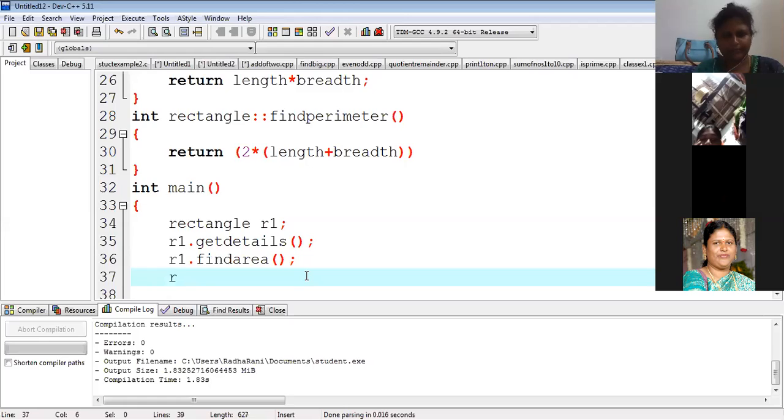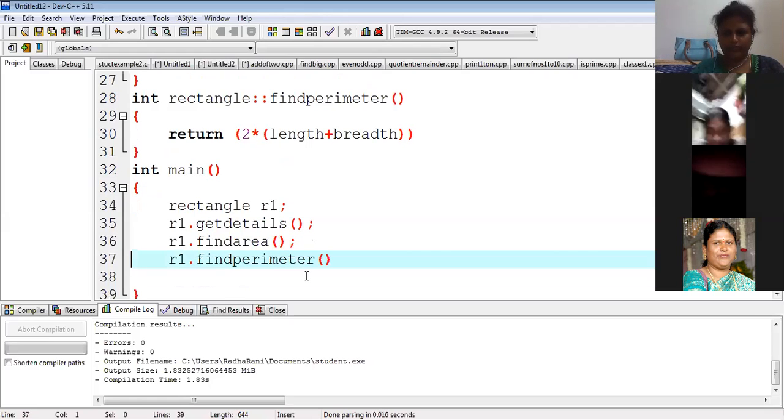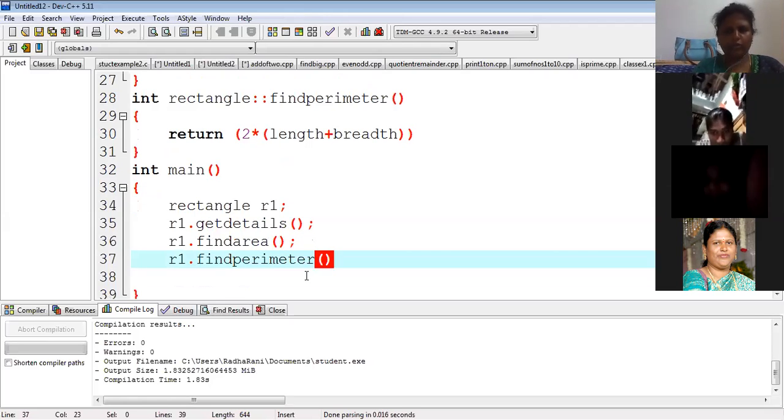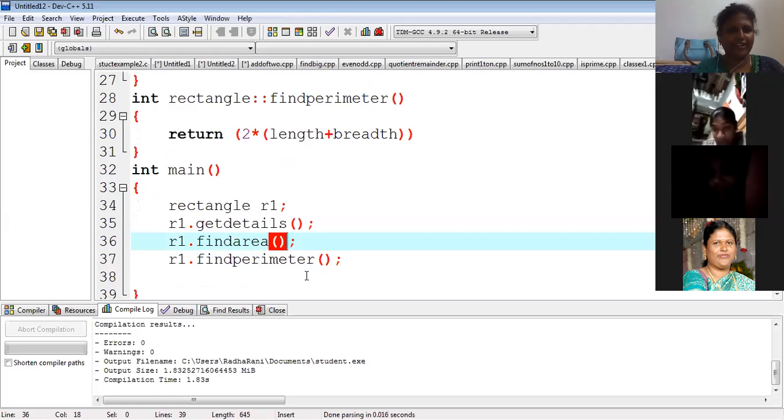R1 dot find perimeter. Whatever value it has returned, I am storing in some variable.